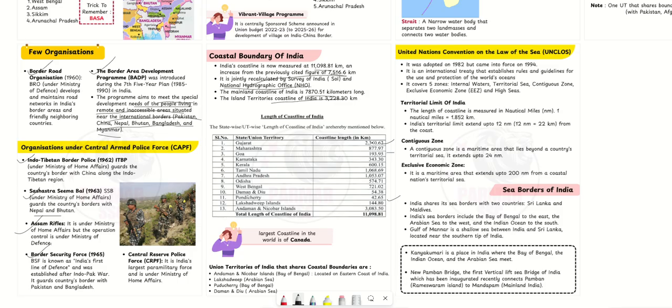And for Union territories, the largest coastline is of Andaman and Nicobar Islands, and the smallest coastline is for Pondicherry.